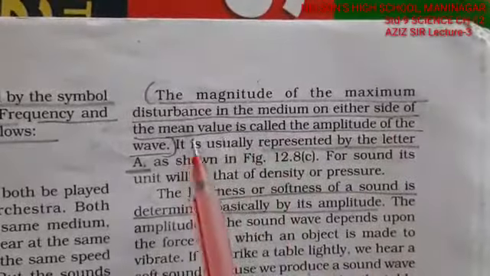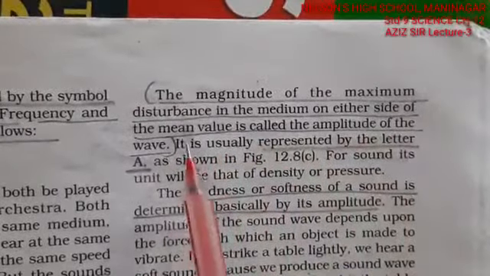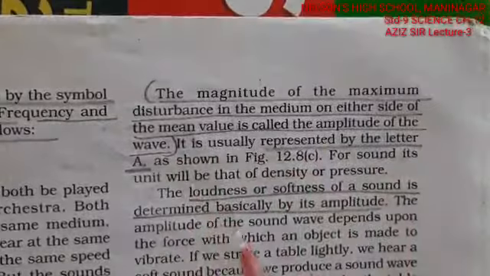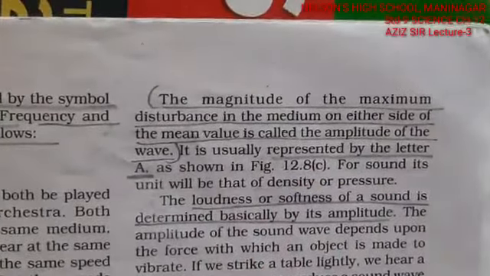The magnitude of maximum disturbance in the medium on either side of the mean value is called the amplitude, that we have learned before. Fine.